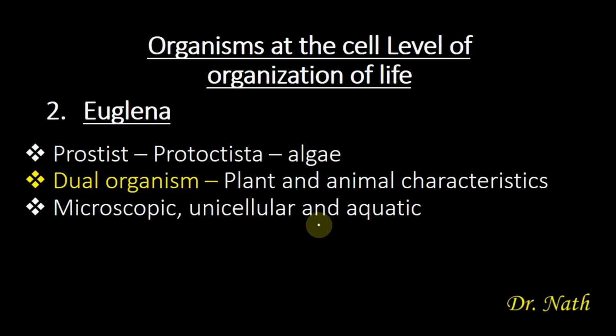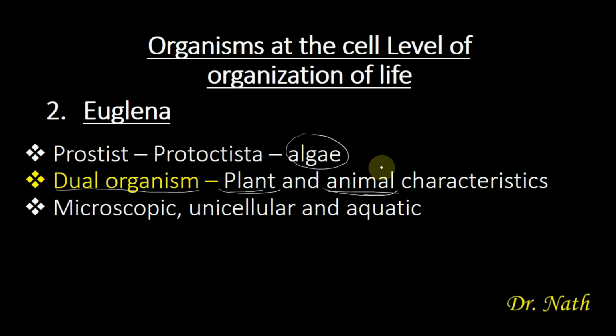So like we said before, Euglena is a protist because it belongs to the phylum Prototista, and it is called an algae. Also, we said that Euglena is a dual organism, and the reason it is called a dual organism is because it has both plant and animal features. Because it has plant features, that is why botanists classify it as a plant, and because it possesses some animal characteristics, that is why zoologists classify Euglena as an animal.